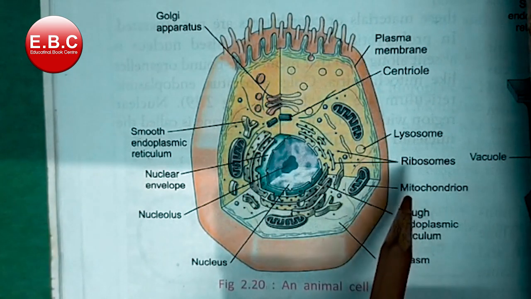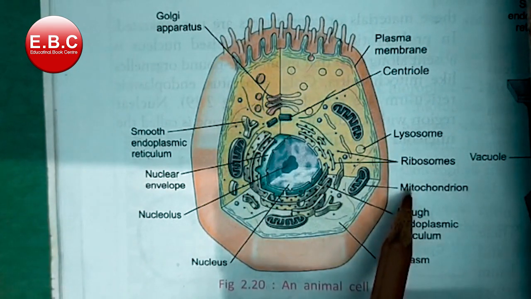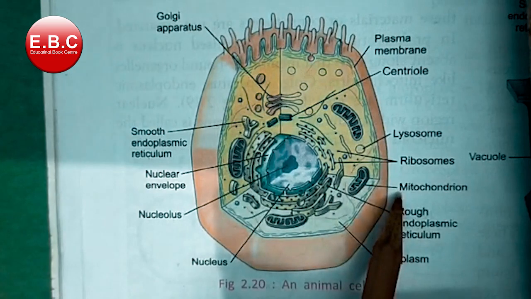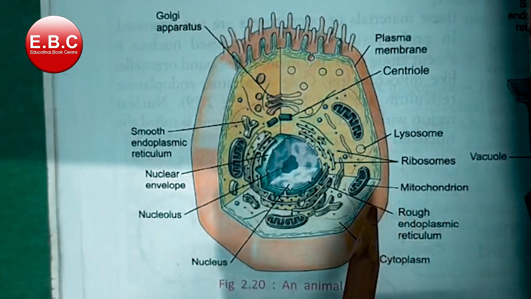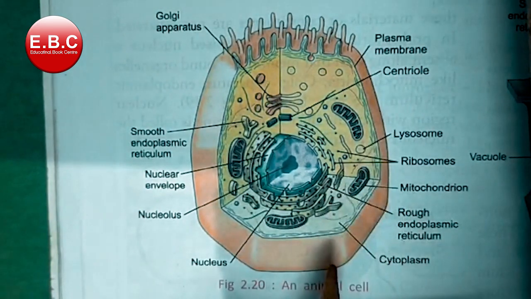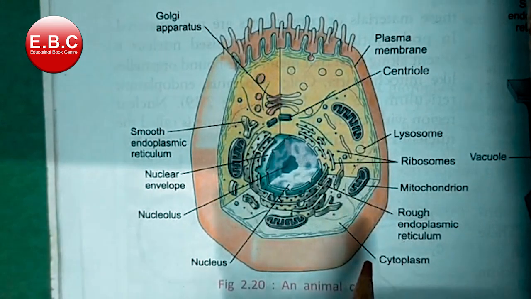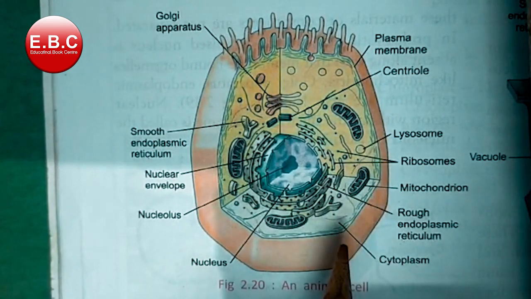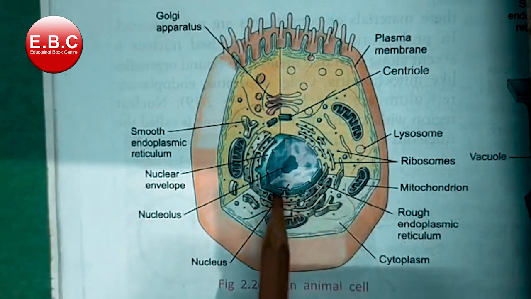Thus, it is said to be the powerhouse of the cell. Centrosomes are present in the case of animal cells, and their main function is to initiate and regulate cell division, and they also help in the formation of cilia and flagella.